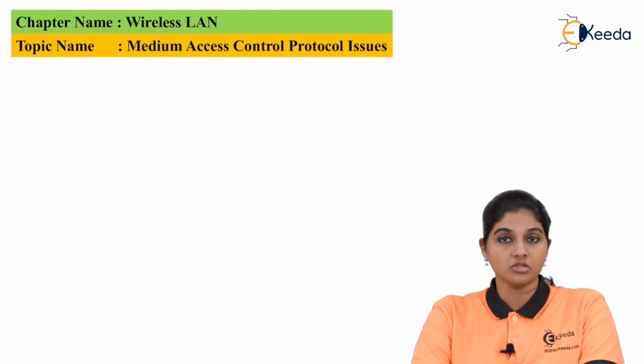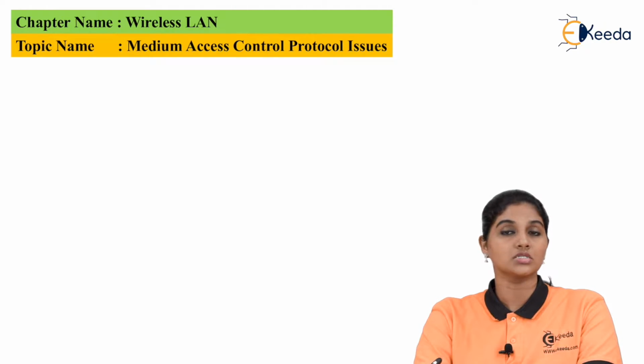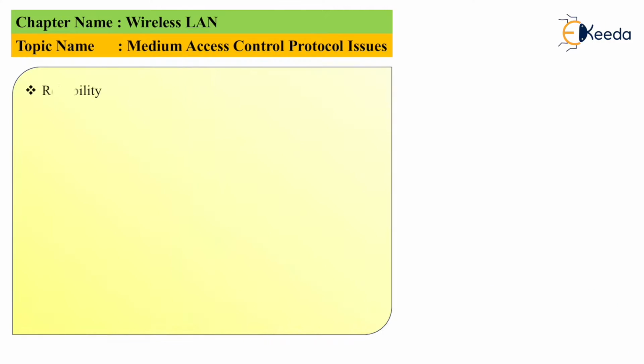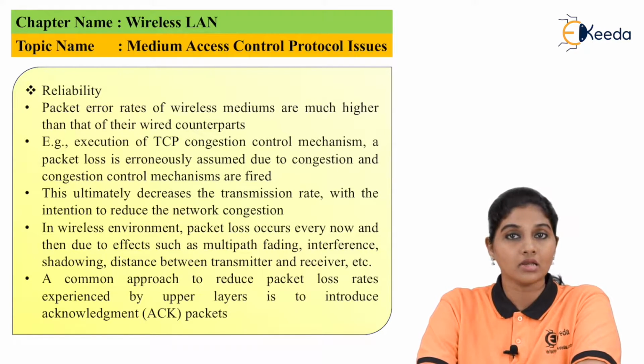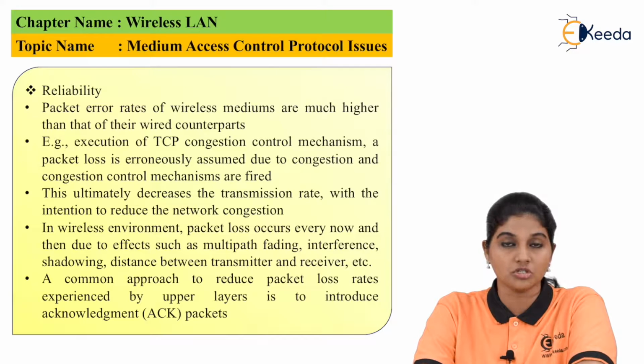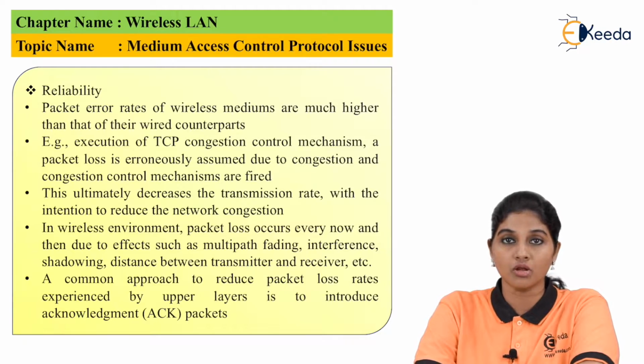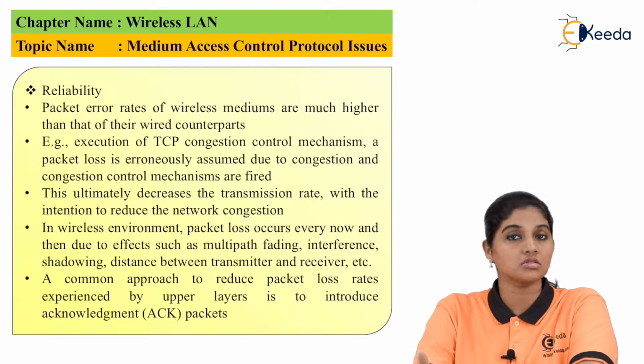MAC protocol is basically used to provide successful communication between the network layer and the physical layer. Now, there are certain parameters which need to be considered as serious issues in MAC operation. So, the first issue related to the MAC protocol is reliability. As we are using a wireless medium for transmission, the errors in the transmission of the signal are more than the errors in transmission over a wired medium.